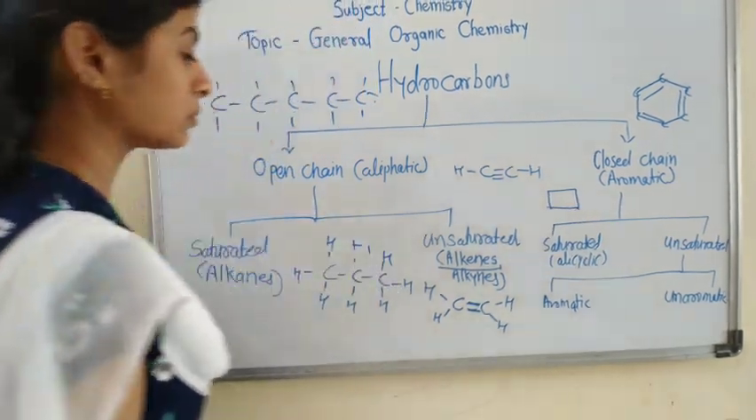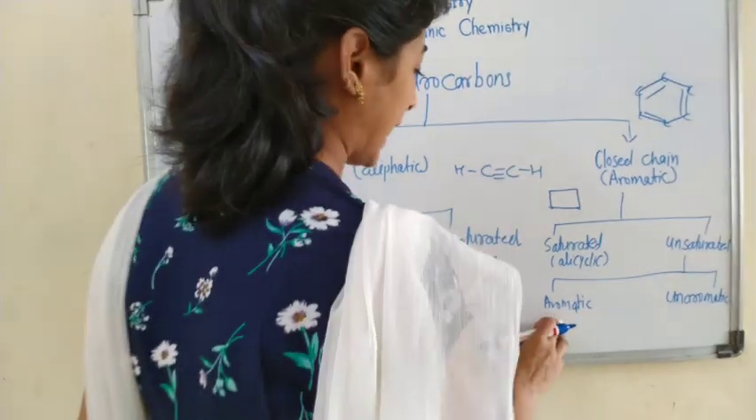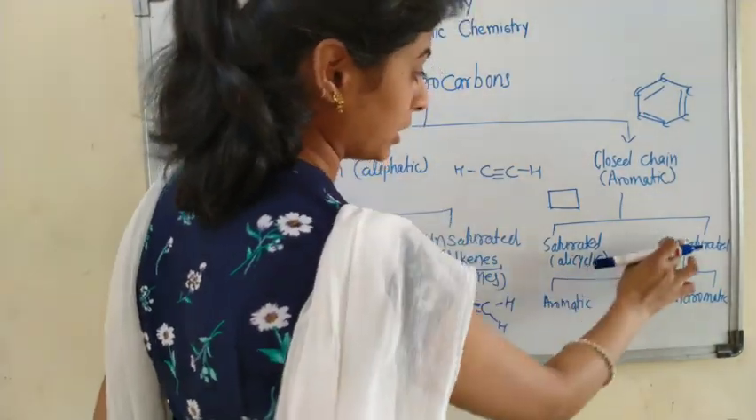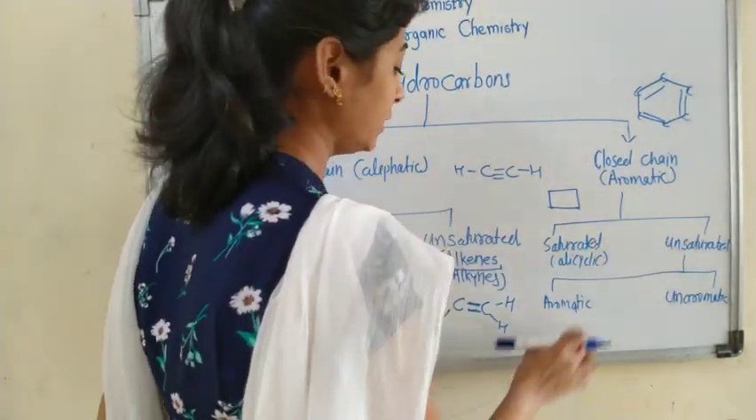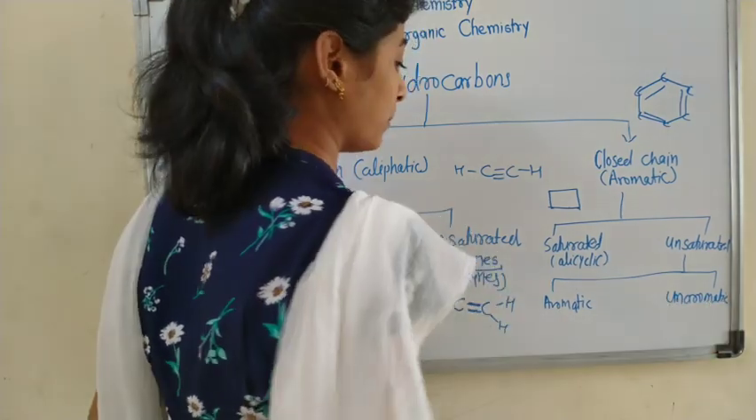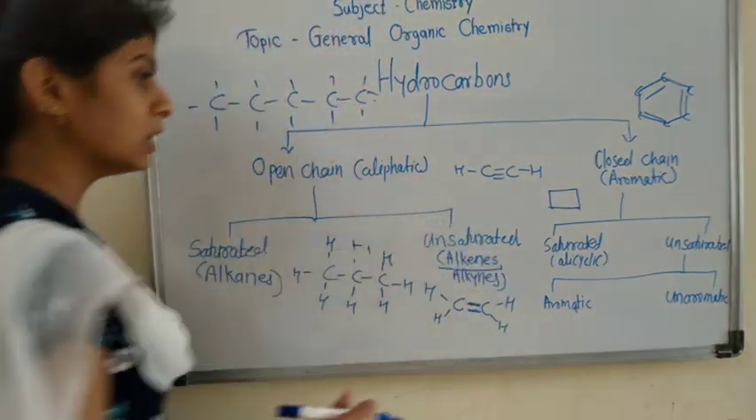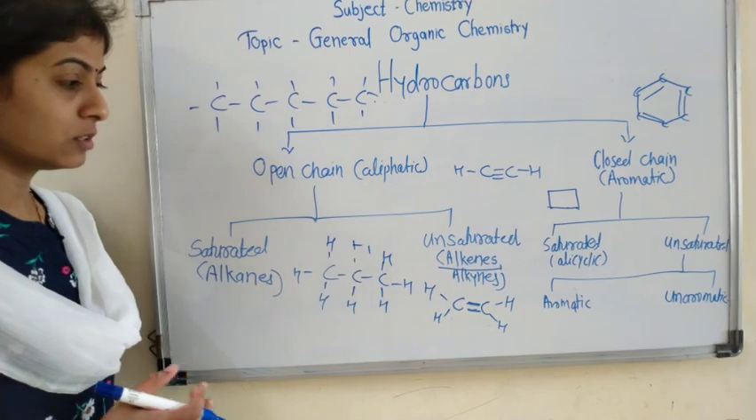Cyclic compound. Then unsaturated compound is again classified into aromatic and non-aromatic. Aromatic means a specific order is there.